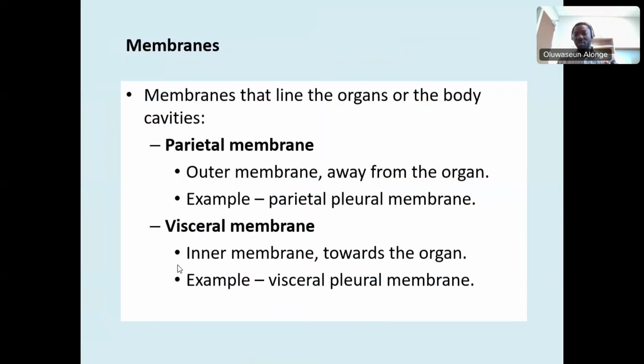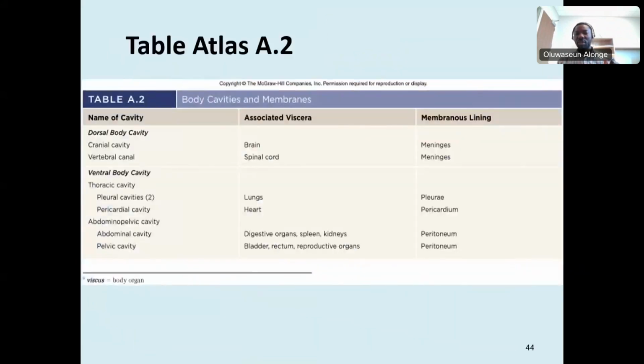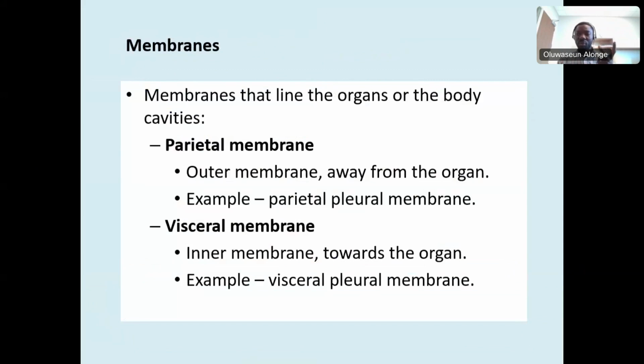Now let me talk about the membranes, which is the last thing I will talk about. There are predominantly two types of membrane: the parietal membrane and the visceral membrane. The parietal membrane is the one outside and the visceral is the one inside. Think about it. We say there are organs inside the cavity and the organs are called visceral organs.